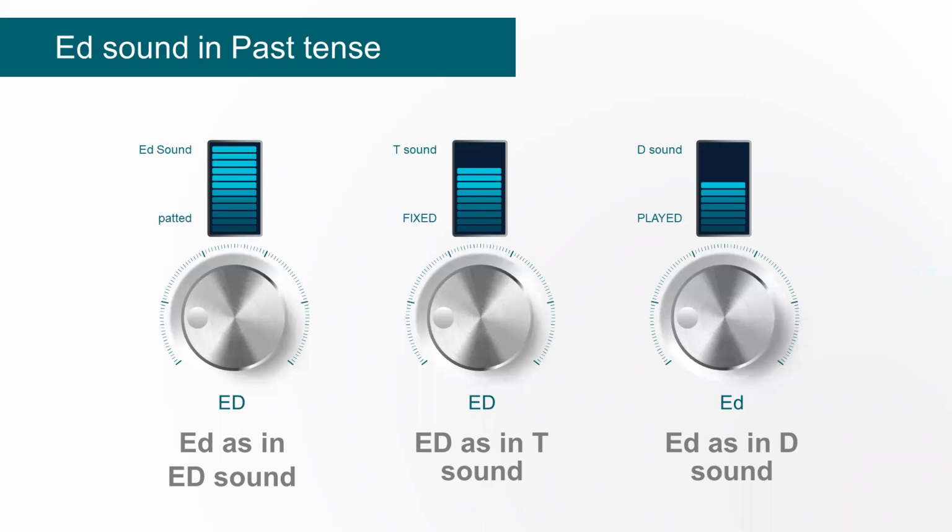Today we are going to do ED sound as in past tense. Again, ED sound as in past tense, not ED as in the word Edward, which is a name. We're going to do ED as in past tense. So the first one is the ED sound, as in patted. Then the next one is the T sound, as in fixed. Then we're looking at the D sound, as in played. So let's go through each screen.